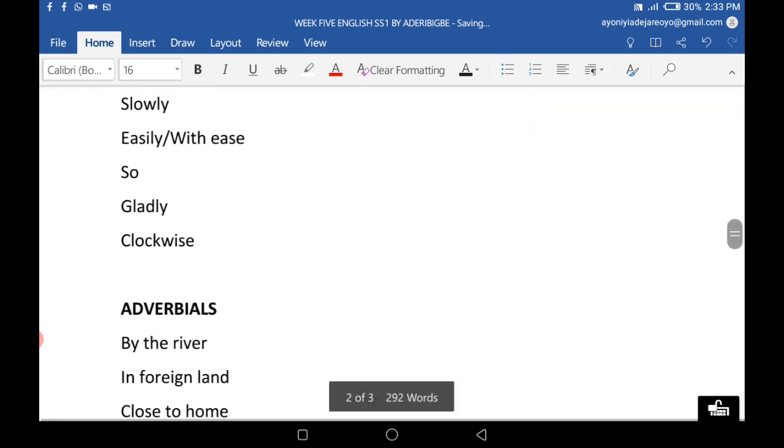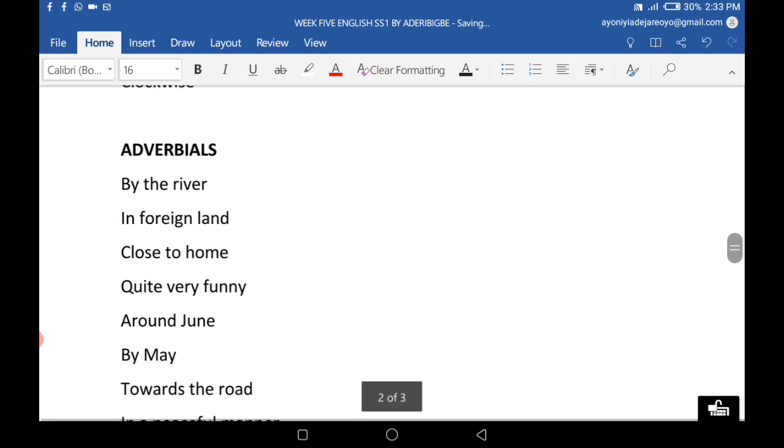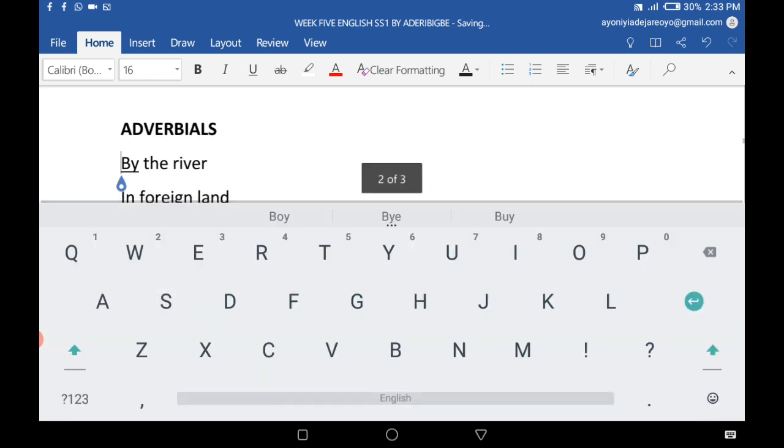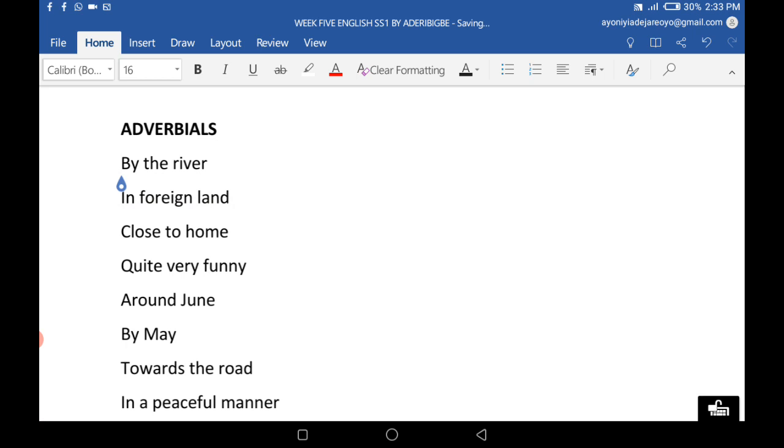Now, examples of adverbials. Sometimes you want to tell us the place where something is, or where you saw something, or where you came across someone. So you say, for example, by the river. I placed the bowl by the river. By the river in that context is an adverbial of place, telling us where you put that thing.